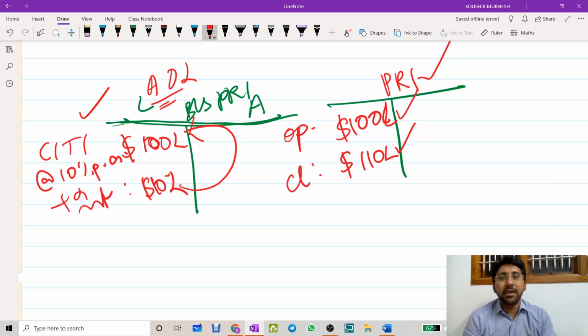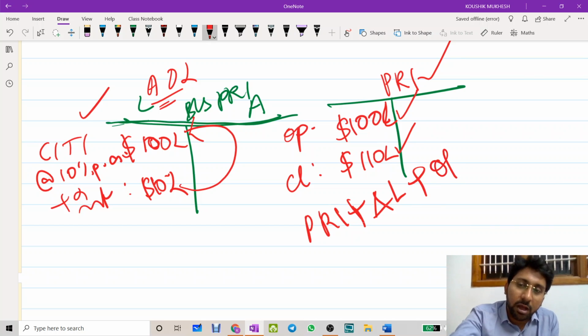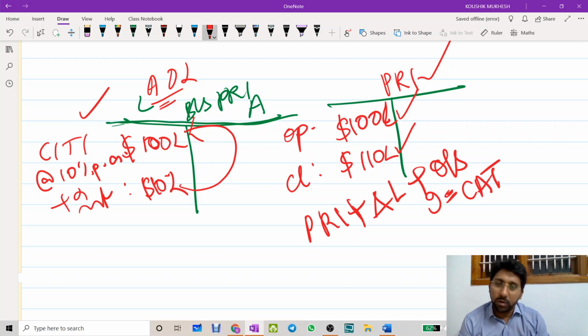Yes. For a PRI or PROI? PRI. In India or outside India? Outside India. That means I am a PRI and I have a change in liability situated outside India. Are all the conditions of capital account transaction satisfied or not? Yes. This is a capital account transaction. Now, what is the opening balance? 100. Closing balance? 110.